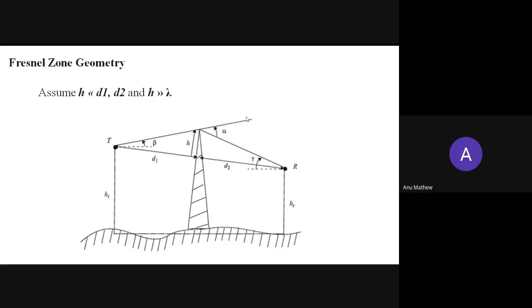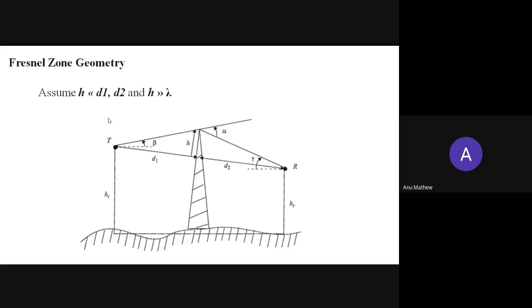We can explain it according to the Fresnel principle, using the Fresnel zone geometry. Here we are assuming that the effective height h of the obstructing screen is very much less than the distance from the transmitter D1 and the distance from the receiver D2. And the effective height h is very much greater than the wavelength of the transmitted wave. This is the Fresnel zone geometry.